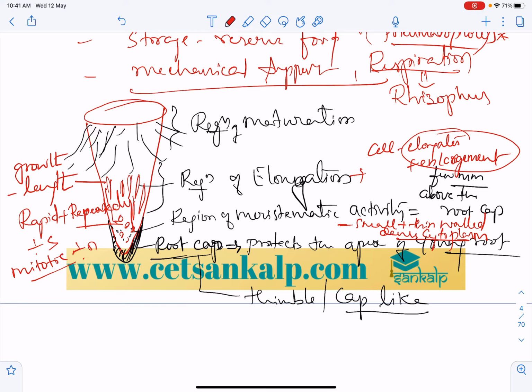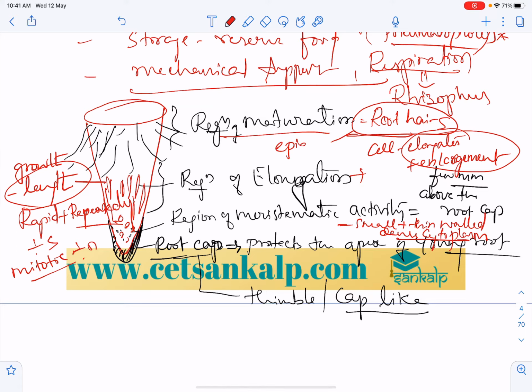Length of the root increases, so it contributes to the growth of the root in length. And the region of maturation is the region with the root hairs. These root hairs are generally formed by epidermal cells, by elongation of the epidermal cells. So root hairs are formed by